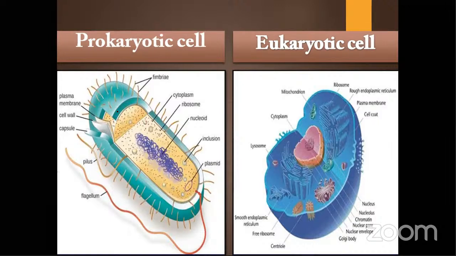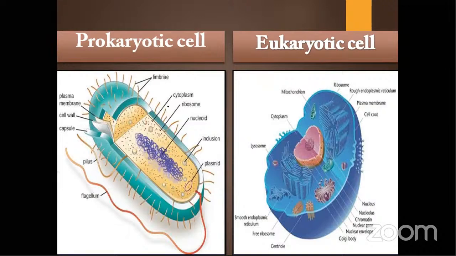For what amount of nucleus cytoplasm, what should be the size of the particular nucleus. And the cell surface area to volume ratio. Surface area means if you just move your hand around the cell, whatever you touch, that is the surface area of the cell. But if you just carry the cell in your hand, whatever space it has taken in your hand, that particular thing is called the volume, right? So the surface area to volume ratio of a particular cell is also fixed. It cannot ever go beyond that particular size.